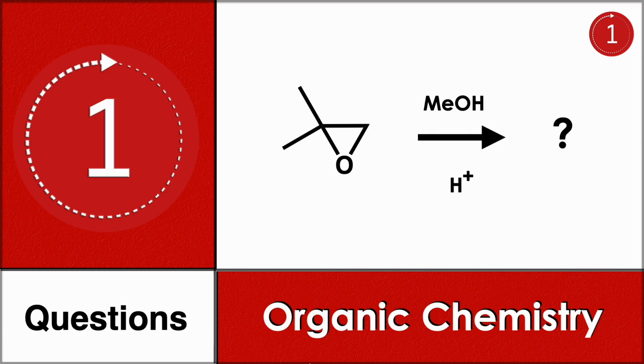Daily one question for you. Here you have an epoxide. One side just hydrogen, another side two methyl groups. You're reacting it with methanol in acidic condition. You should find what will be the final product.